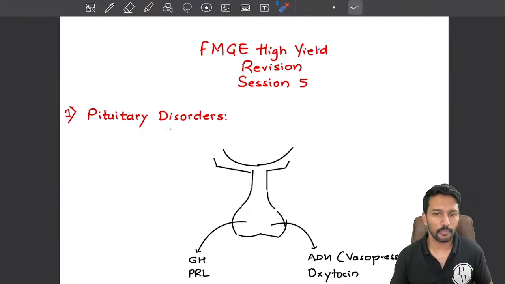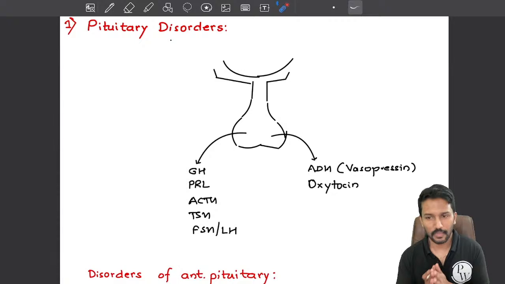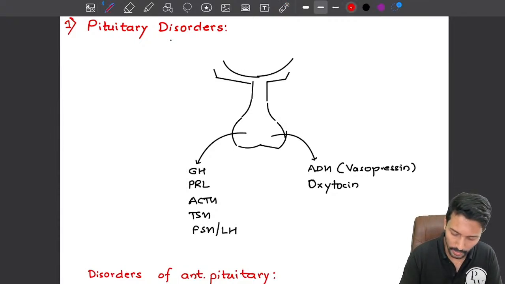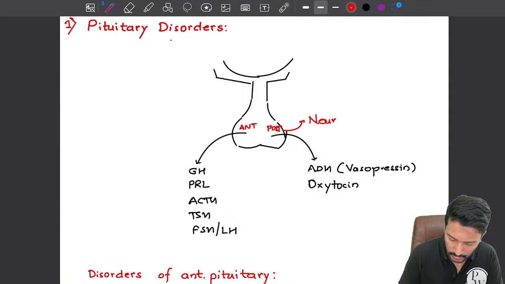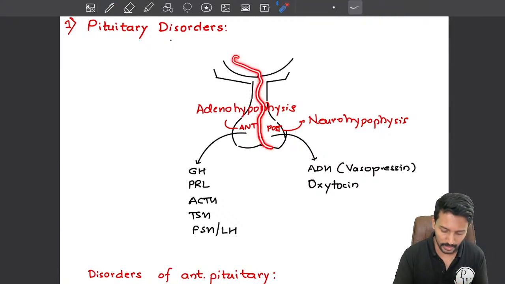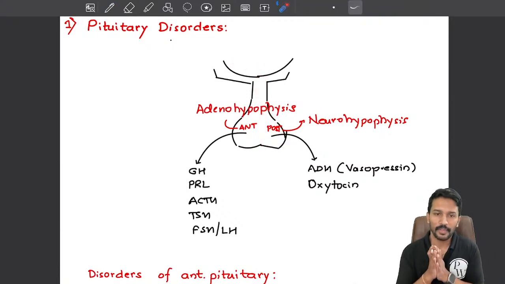Like we are all familiar, pituitary gland has two parts, right? We have an anterior lobe of the pituitary gland, or what we call as anterior pituitary gland or adenohypophysis. Anterior pituitary lobe and posterior. Posterior is also called as neurohypophysis and anterior is called as adenohypophysis. So basically anterior pituitary gland is a true gland and the posterior pituitary gland is basically an extension of the hypothalamus.